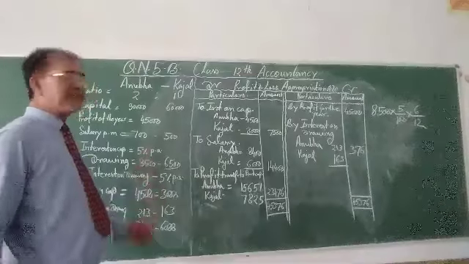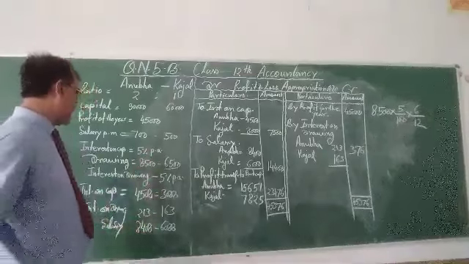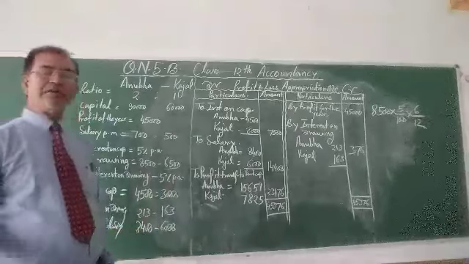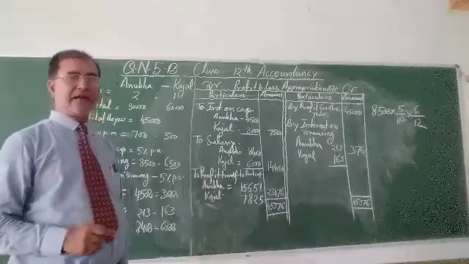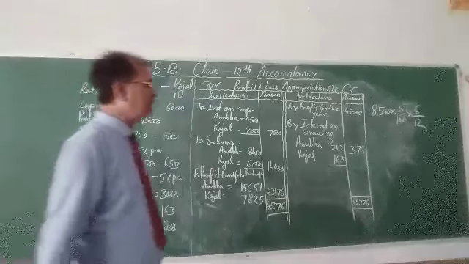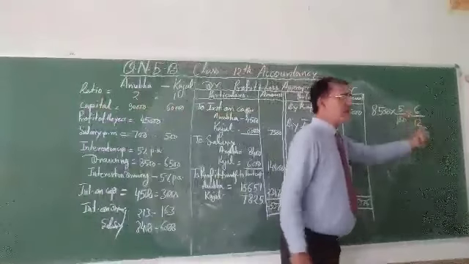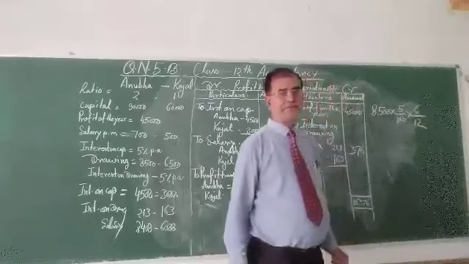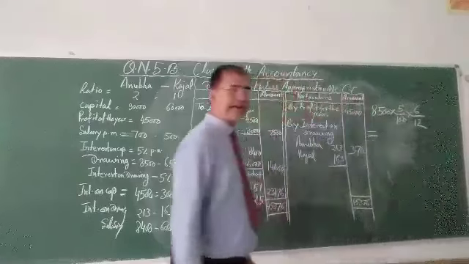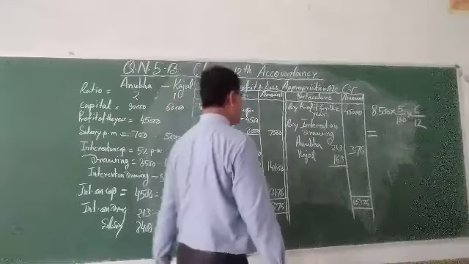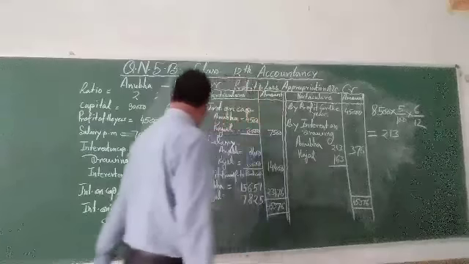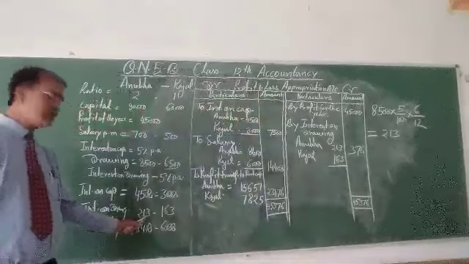In the lack of such information, whether the rate is given 5% per annum, the interest on drawing is calculated according to the Partnership Act for 6 months. That's why 6 by 12 is written here. After the calculation, you can find the interest on drawing of Anubha, 230. Just write over here 230.